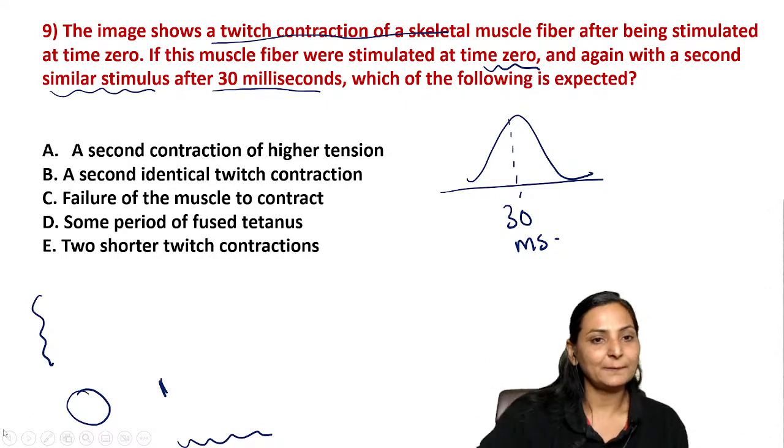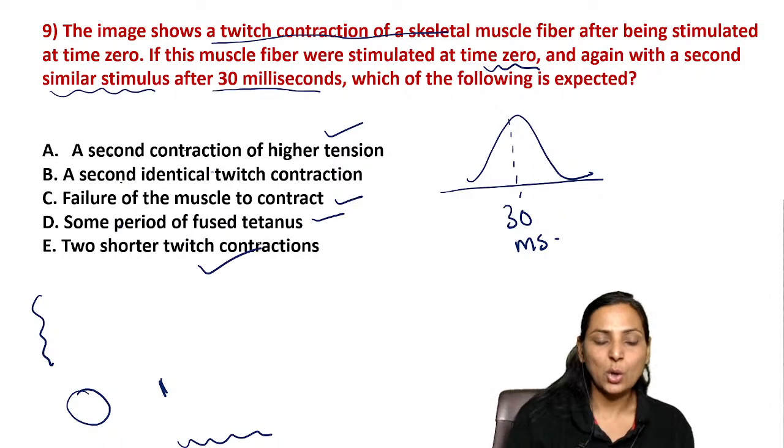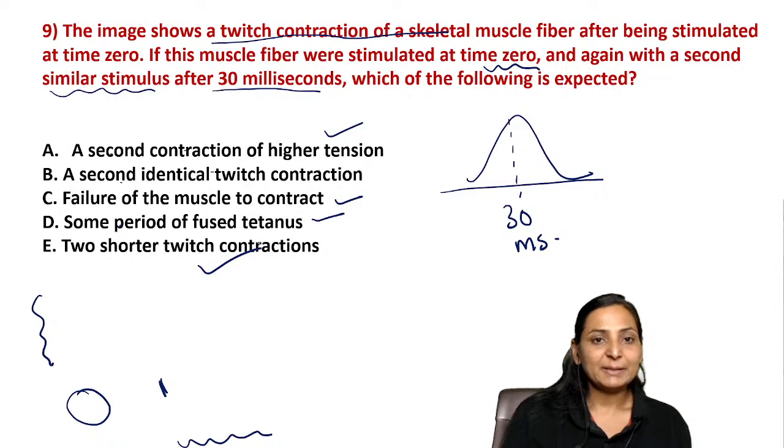What are you expecting? A second contraction of higher tension, a second identical twitch contraction, failure of the muscle to contract, some period of fused tetanus, or two short twitch contractions. Remember, this is the first prof practicals of nerve muscle physiology.